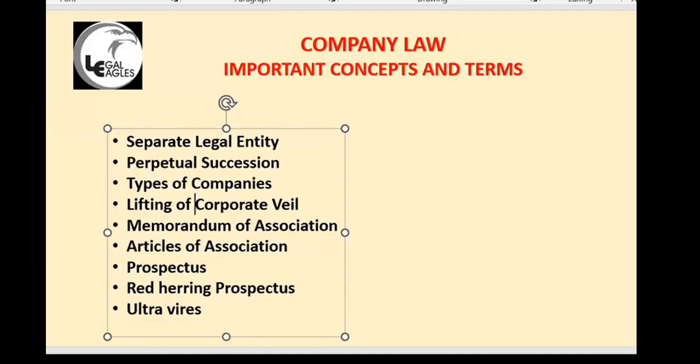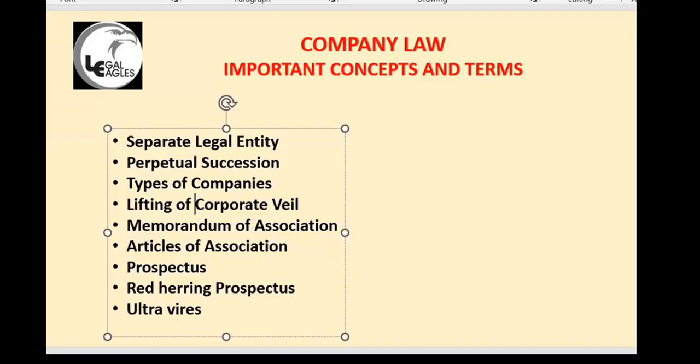Then there is a thing called liability clause. What type of liability these shareholders will have should be mentioned. That is the liability clause. Lastly is the capital clause: how much capital they will be raising, how much capital the company is authorized. So those 5 clauses will be there in the memorandum.